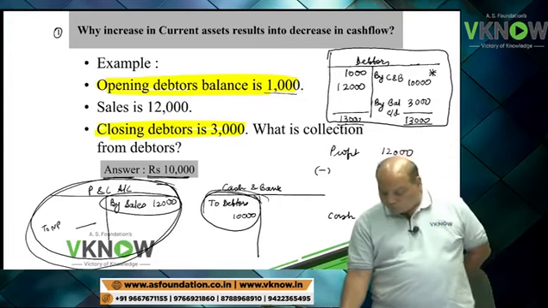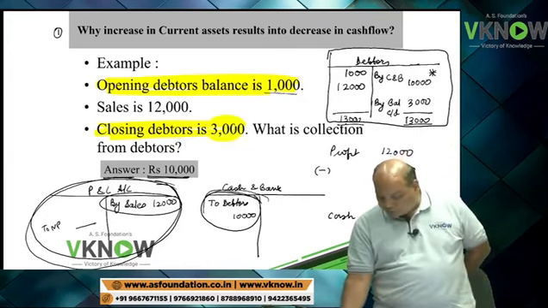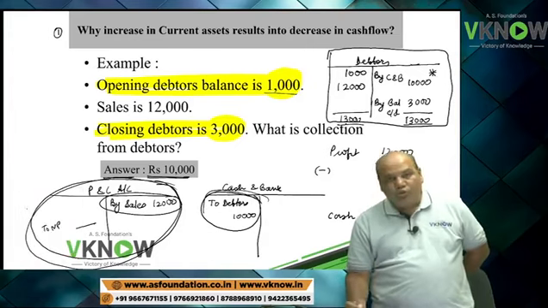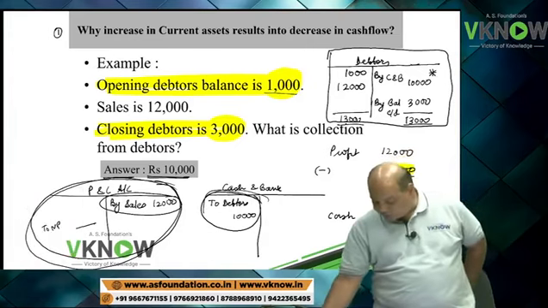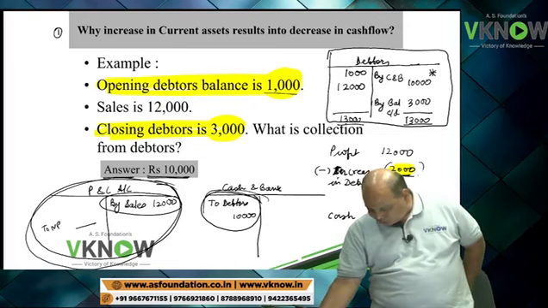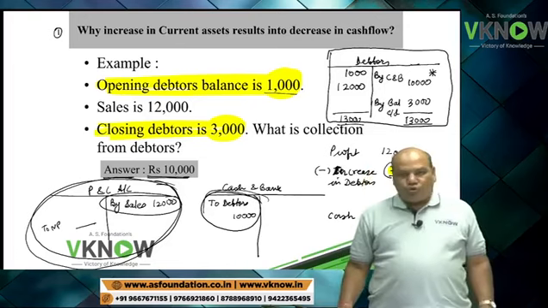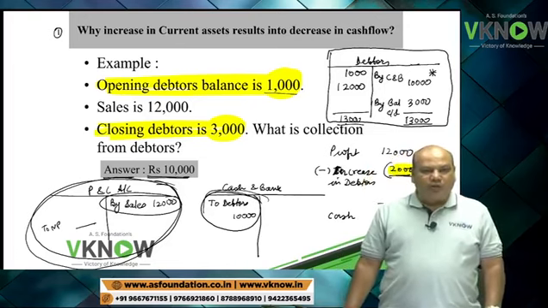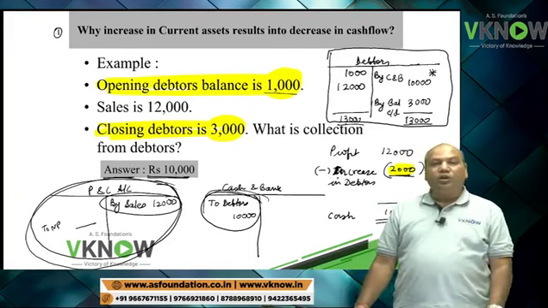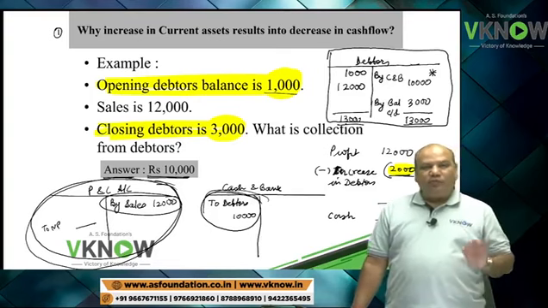So what you will do, you will take the difference between closing and opening debtor, 2,000. Since closing debtor is more than opening debtor, you will say less: increase in debtors, 2,000, and therefore you got the cash flow from operating activity, 10,000. Same logic applies for the other three questions also, but we will take them.